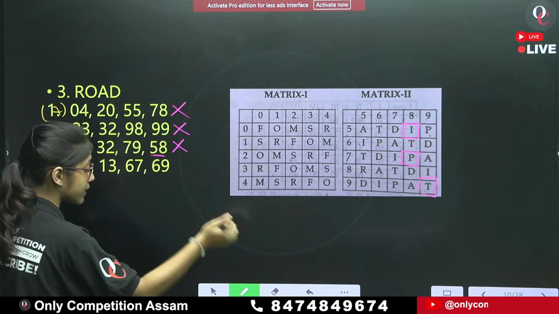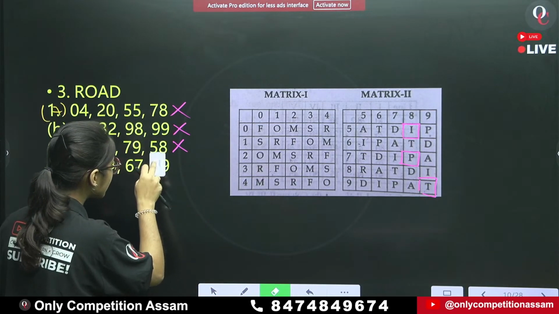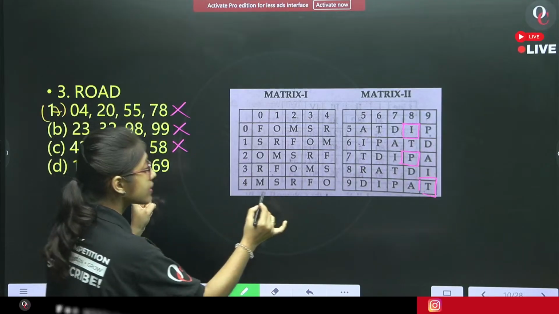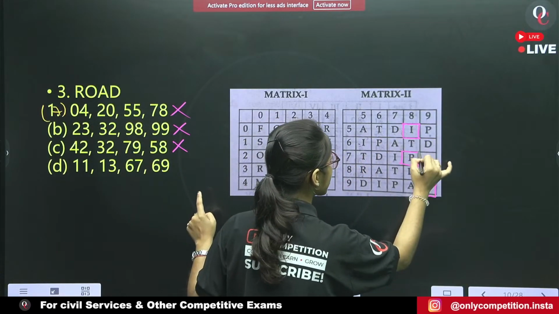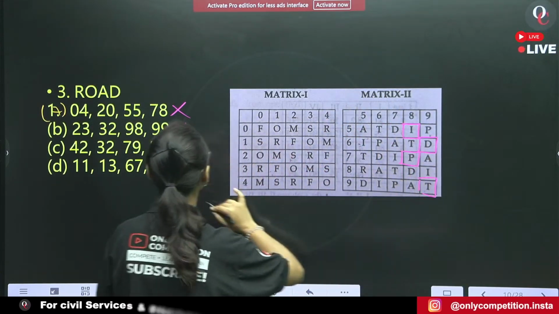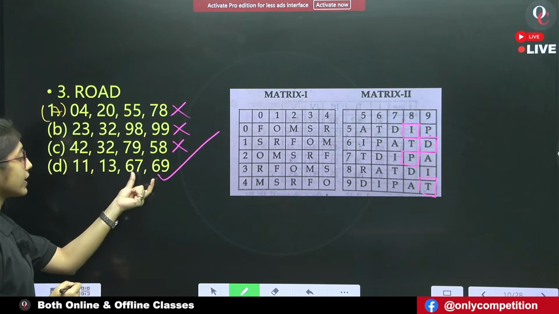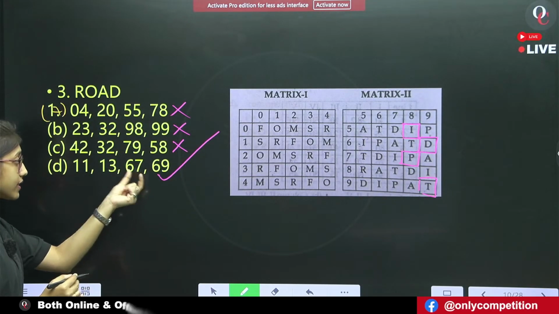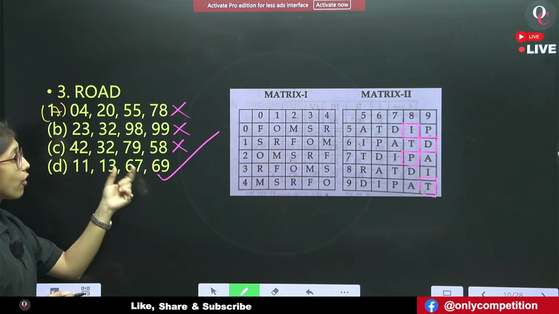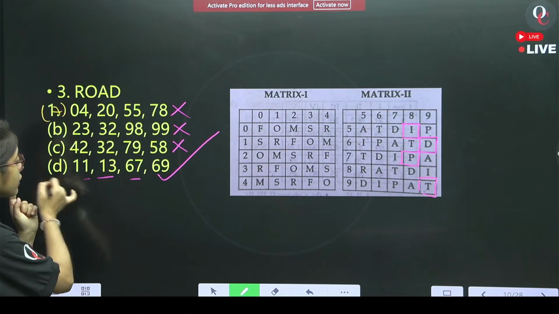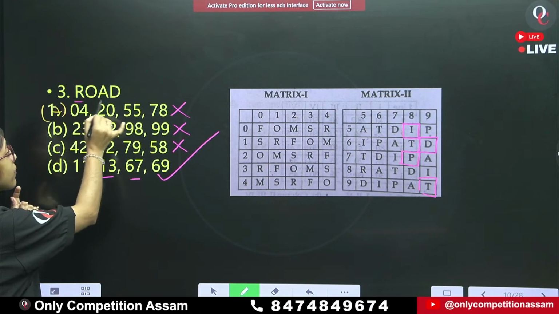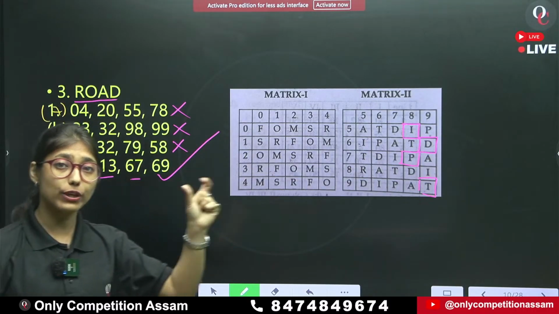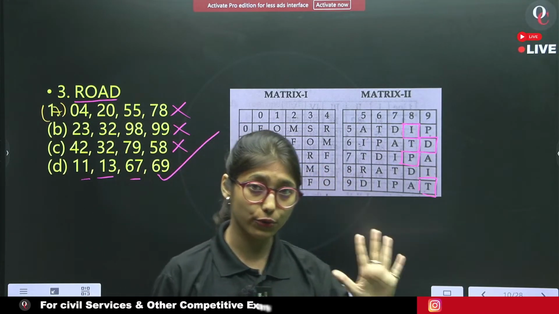Now come to 6, 9. 6, 9 represents D. And you can check for 67, 13 and 11. All this matrix code represents road, R-O-A-D.